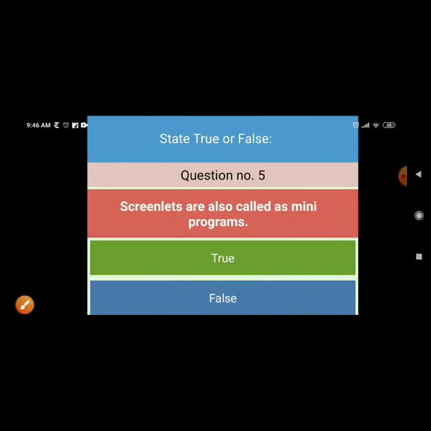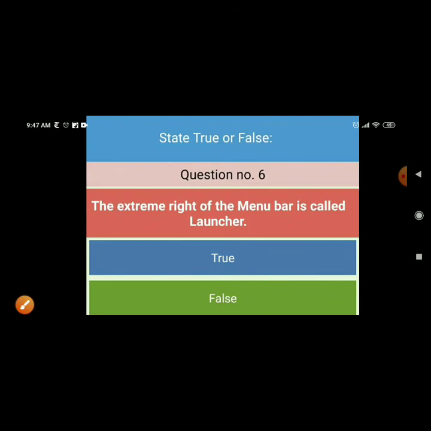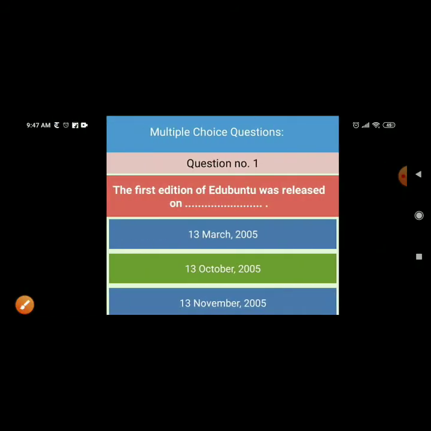Screenlet are also called as mini program. True. The extreme right of the menu bar is called launcher. False. Launcher is on left side. The first edition of Ubuntu was released on 13 October 2005.